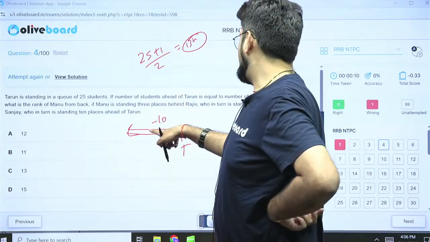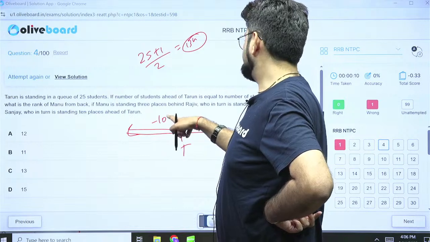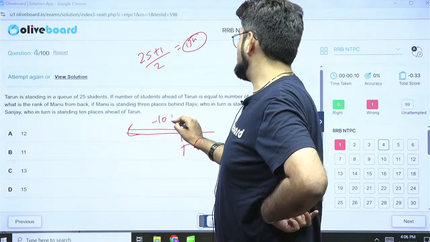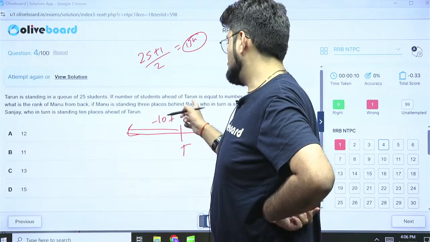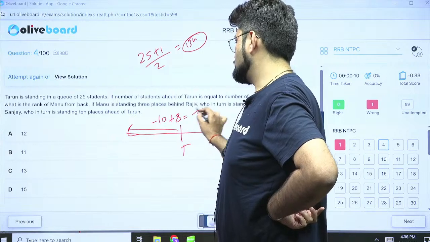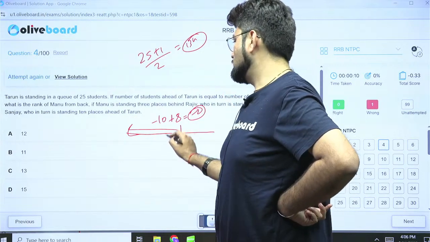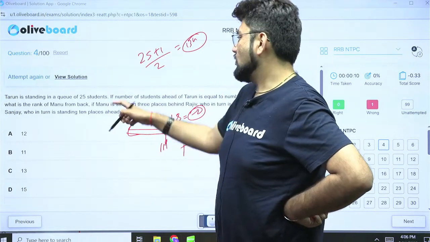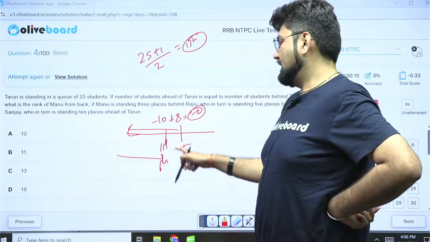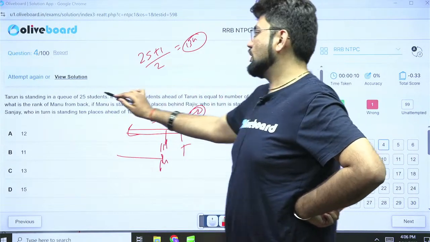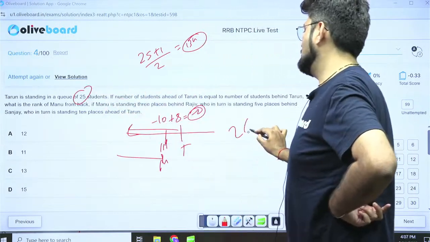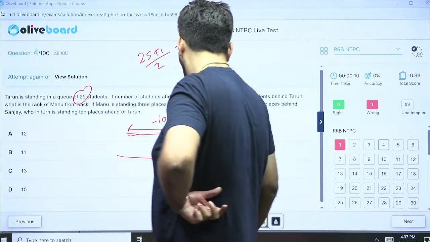Now, from Sanjay, Rajiv is standing 5 places behind and Manu 3 places behind Rajiv. So this is plus 8, and you get minus 2 as the final answer. So 13 minus 2, that means 11th position is Manu from the front. They are asking for the position from the back. So 25 plus 1, 26 minus 11, which will give you your answer. Option D, 15.